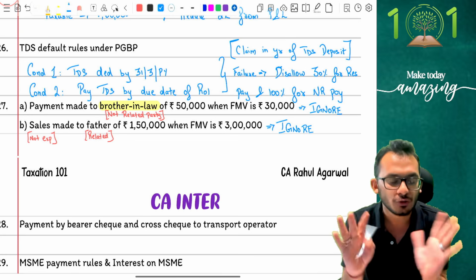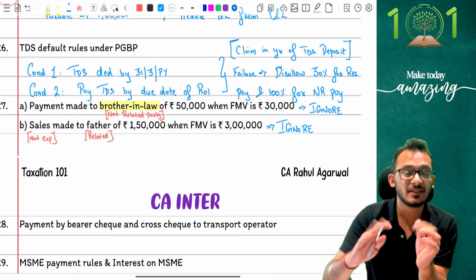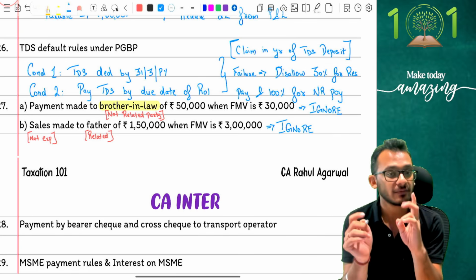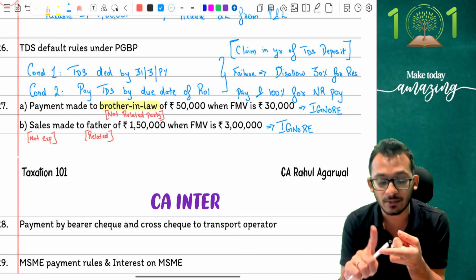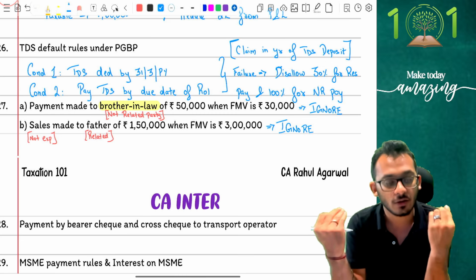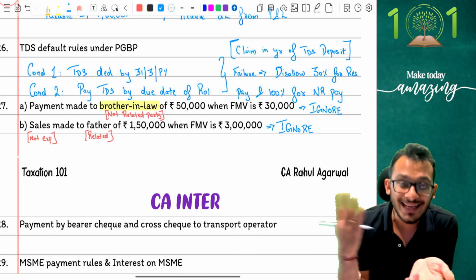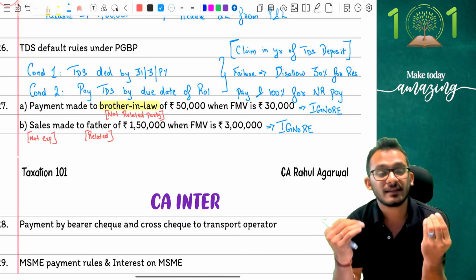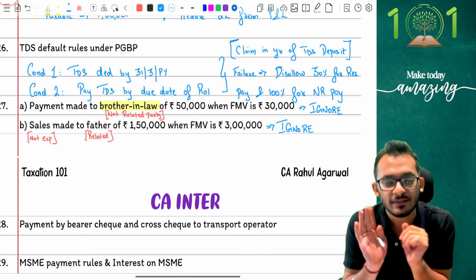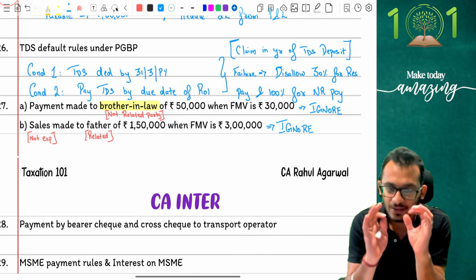The general things which you know, question will say payment made to brother which is unreasonable, you will disallow. Payment made to father unreasonable, disallow. Those things are fair enough. But two adjustments which come in where they say brother-in-law, simply say not a related party, to be allowed. Sister-in-law, not a related party, to be allowed. Sale transaction, not relevant to income tax, to be ignored. Completely fine. These provisions will not have an impact in the PGBP chapter. Clear? Be very, very careful on this.